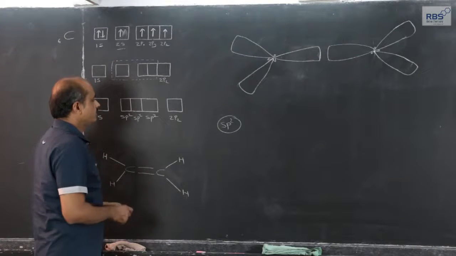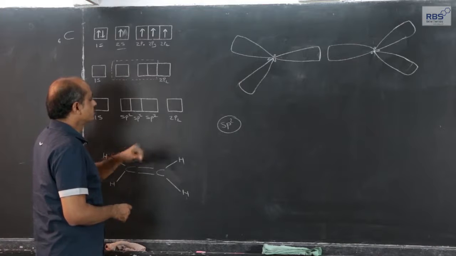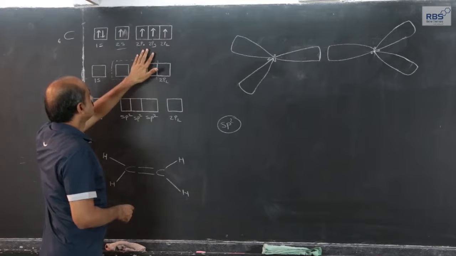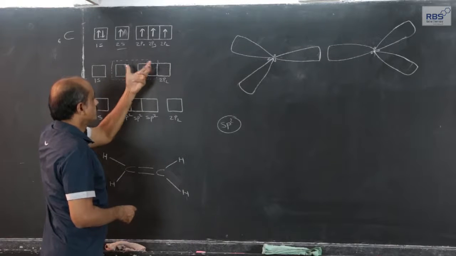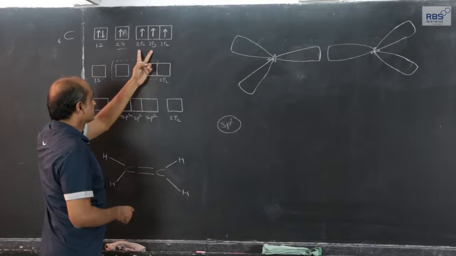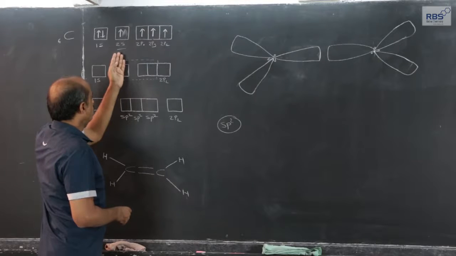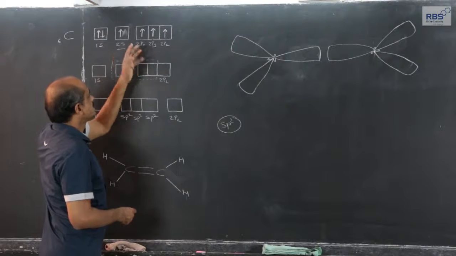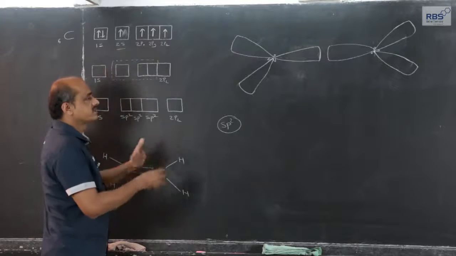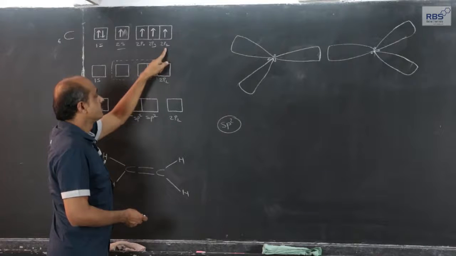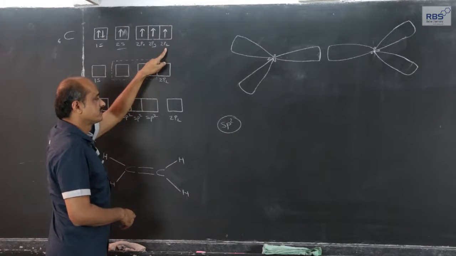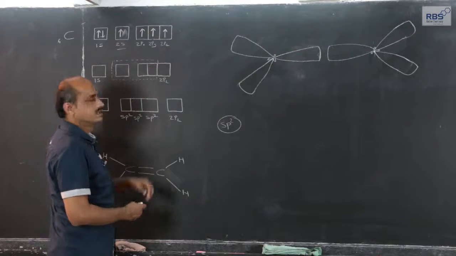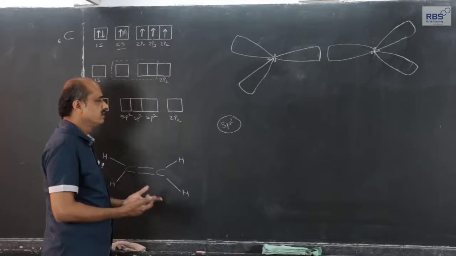Here during ethene molecular formation, carbon undergoes sp2 hybridization, meaning one 2s and two 2p orbitals out of 3. For our convenience, let us consider that 2px and 2py, one 2s and two 2p orbitals, these 3 orbitals take part in mixing and recasting, and this third one, 2pz, for the sake of simplicity, one out of 3, let it be 2pz, does not take part in mixing and recasting.